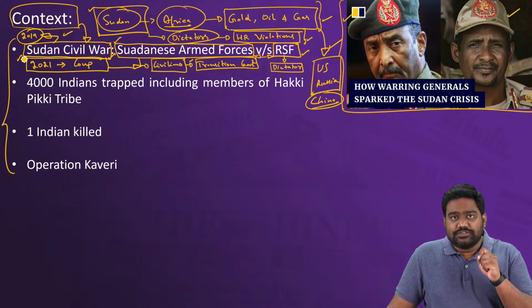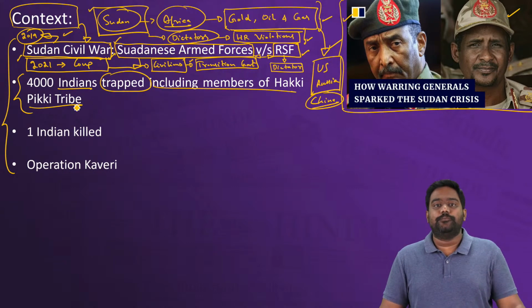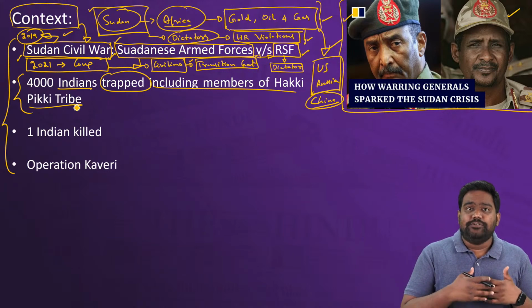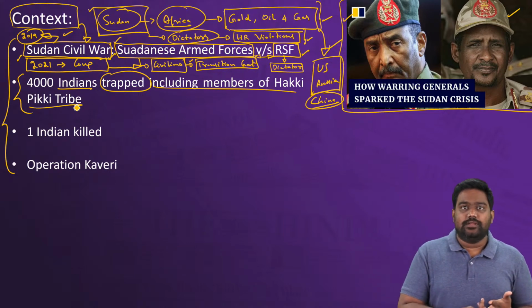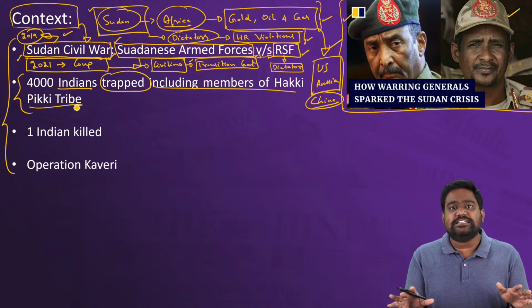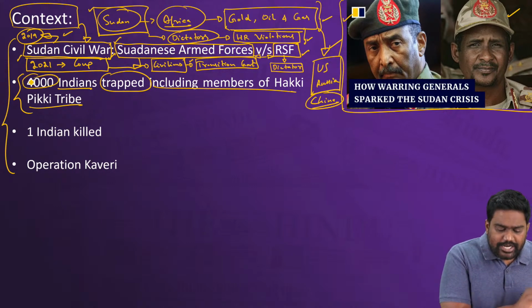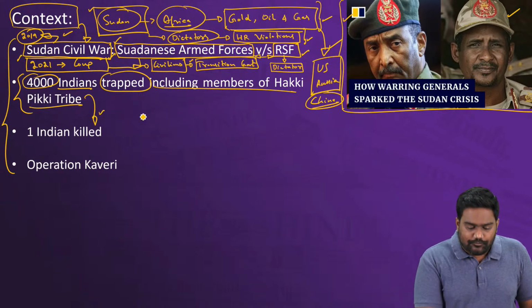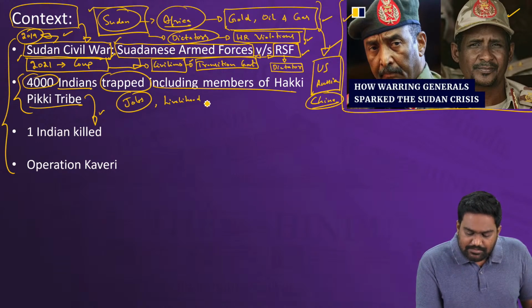But more than that, what is of concern for India is the plight of Indians who are currently trapped in this conflict zone. Since the last 1 week, intense fighting has broken out where the armed forces have destroyed the public infrastructure. Banks have stopped functioning. Basic services are not available. That is water, electricity, transportation. Everything has come to a halt, and essentially the country is in a crisis mode. According to reports, there are around 4,000 Indians in Sudan, most of whom have gone for basic jobs, for their livelihood opportunities. Many of them are traders, businessmen, etc.